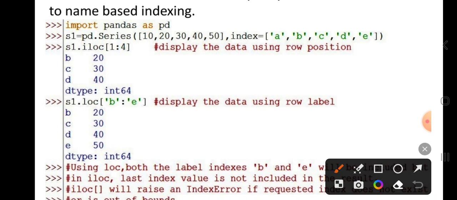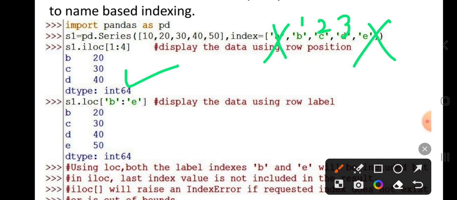Position 0 is not taken, because in ILOC you have passed 1, 2, 3, and the fourth is the stop value and is also not taken. Then B, C, D and their corresponding data 20, 30, 40 are displayed in ILOC.